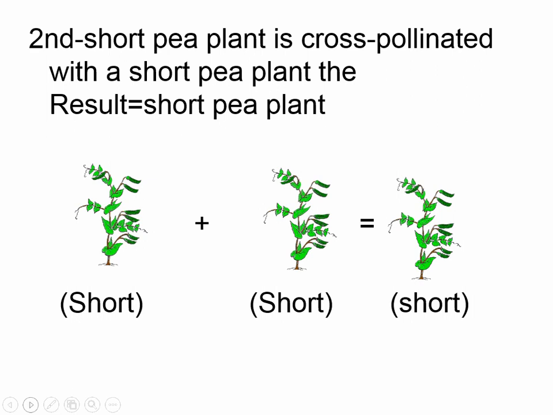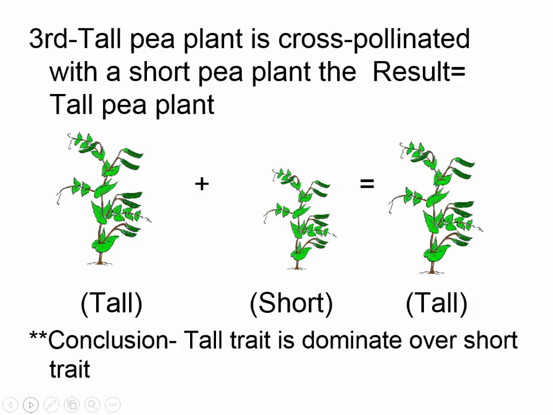In his second, he cross-pollinated a short pea plant with a short pea plant, and again he got the same height, a short pea plant. So now he's used both of the same heights. He decided to cross-pollinate different heights. In his third experiment, he cross-pollinated a tall pea plant with a short pea plant, and he got a tall pea plant.